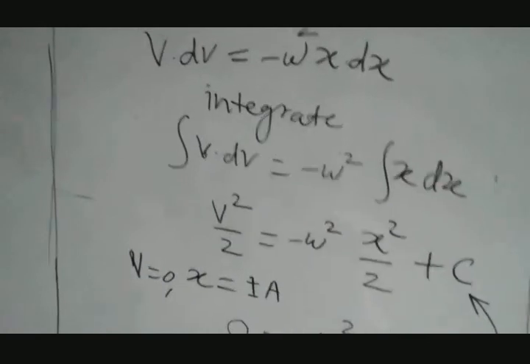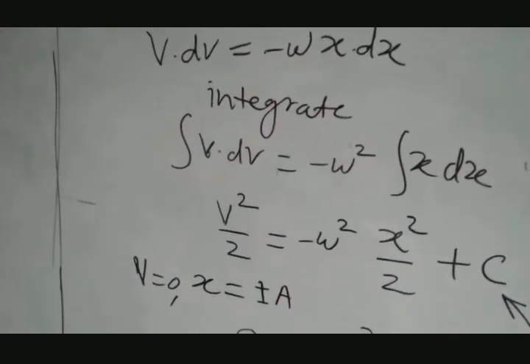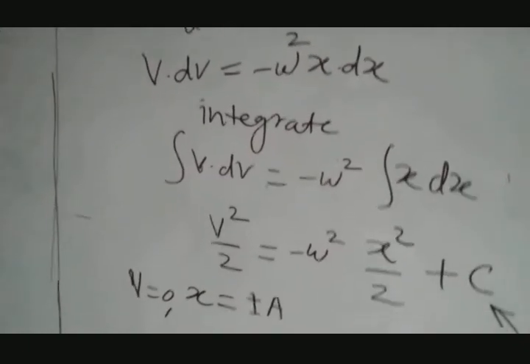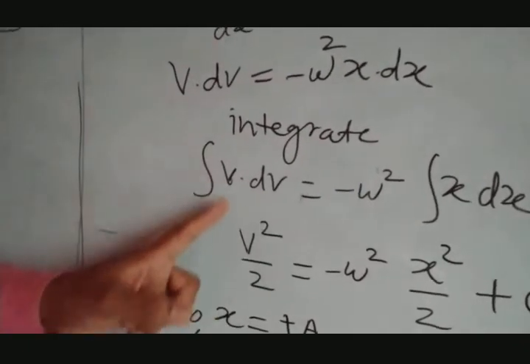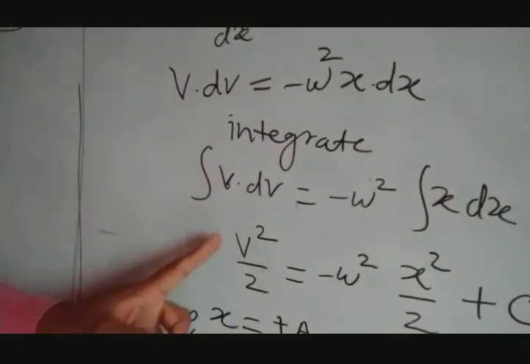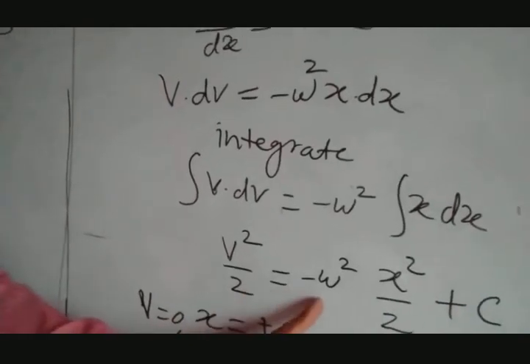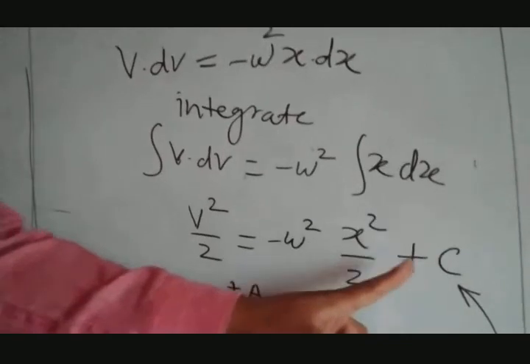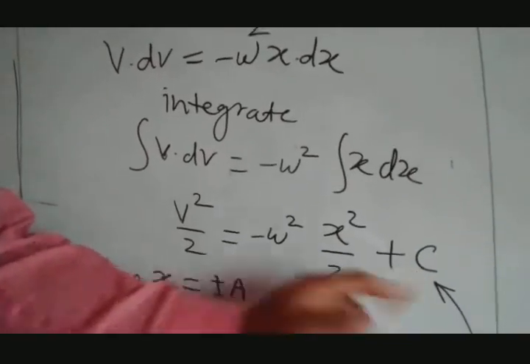So those who have mathematics, they are well known about this. Those who don't have mathematics, don't worry. You can ask your mathematics friend. Still, if you have a problem, you can contact me. So the integration of v is what? v square by 2 equal to minus omega square. Integration of x is what? x square by 2 plus c. c is a constant of integration.